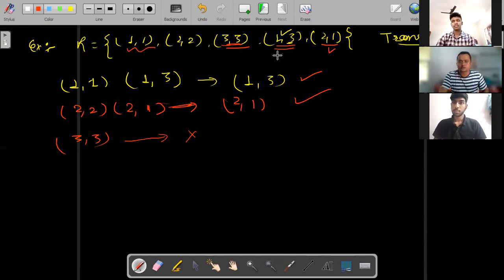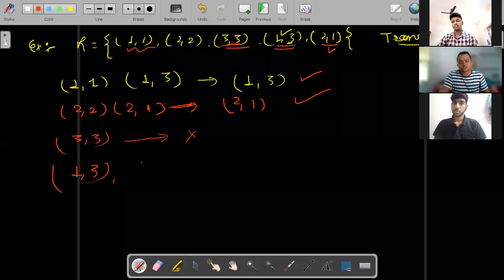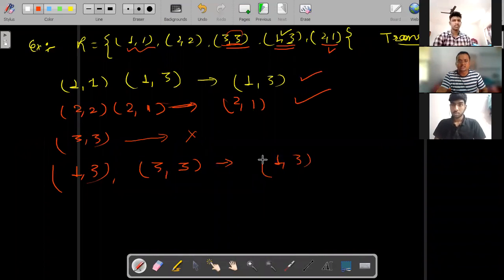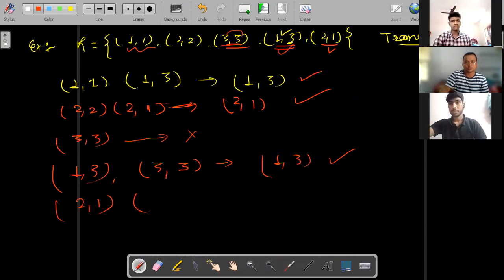So next, what is that? 1, 3. So now you check 1, 3. Then after that you have to see 3, 3, any element which is starting from 3. Yes, 3, 3 is there. So 3, 3. Then after that what can we write? 1, 3. Is 1, 3 in the relation? Yes, it is in the relation. Clear? Then after that, 2, 1. Then you have to start from 1.